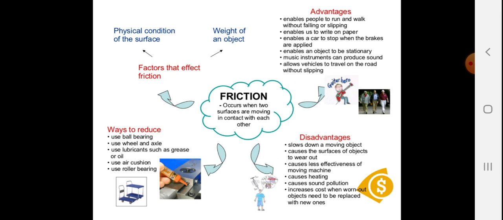It's both, right? Without friction we can't run, we can't write, we can't even speak. But at the same time, with friction, a lot of heat is produced between machines, and you have to change those machinery parts. So what are the ways to reduce friction? Use ball bearings, use wheels and axles, use lubricants like oil. Whenever your bicycle makes a noise, you apply a lubricant such as grease or oil. Use air cushions, use rollers, bearings, etc.